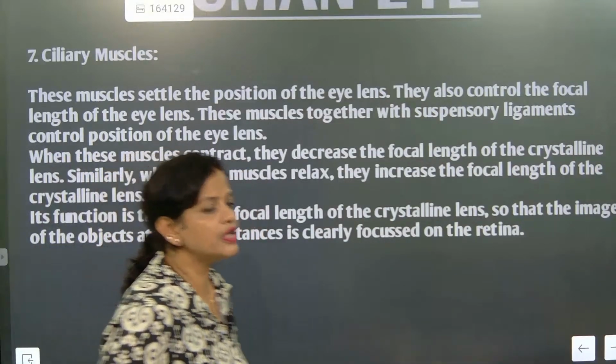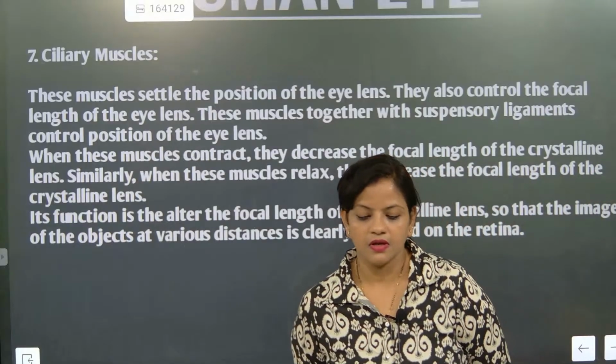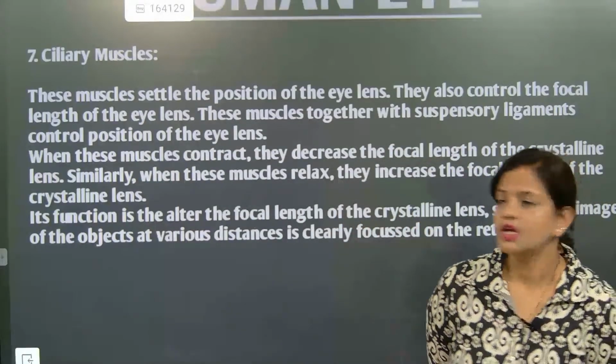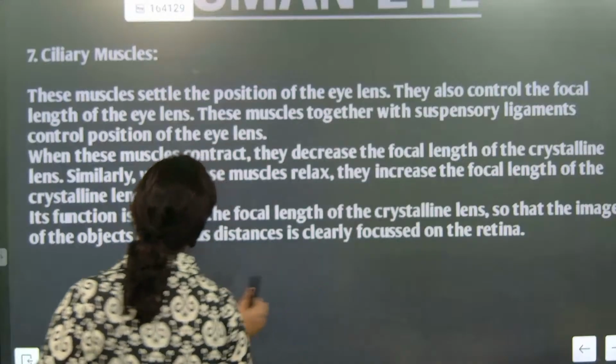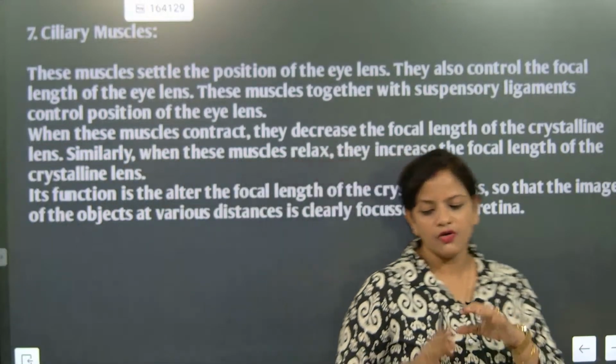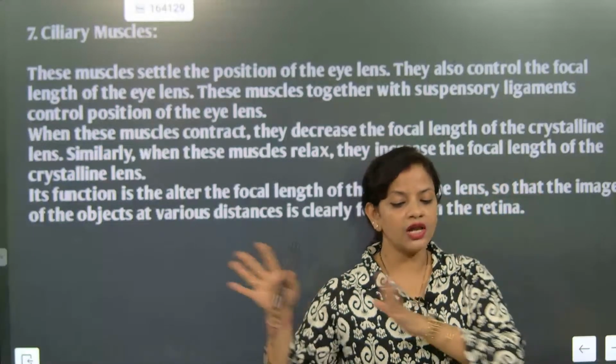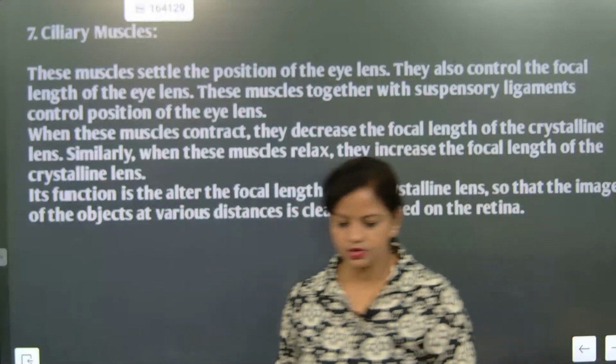So if we want to focus clearly on the retina, we can do it like that. I hope you have understood this one. So if ciliary muscles contract, focal length will reduce. If ciliary muscles relax, focal length will increase. That's the most important part.